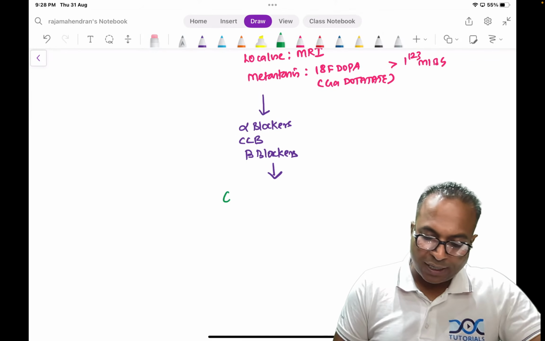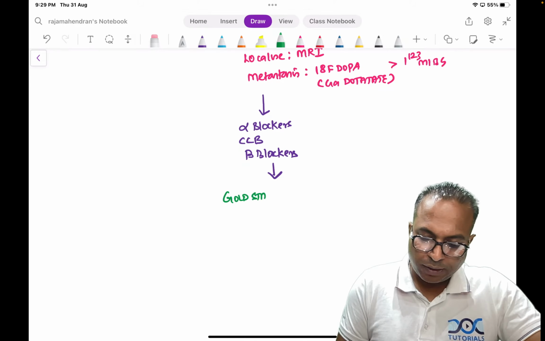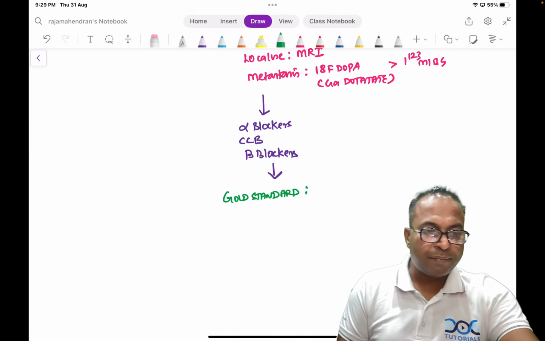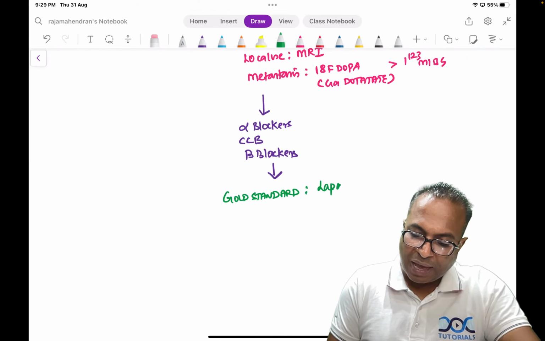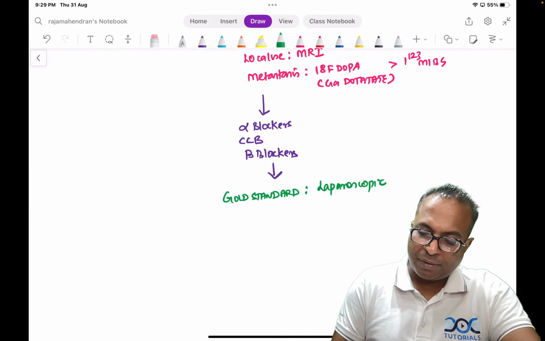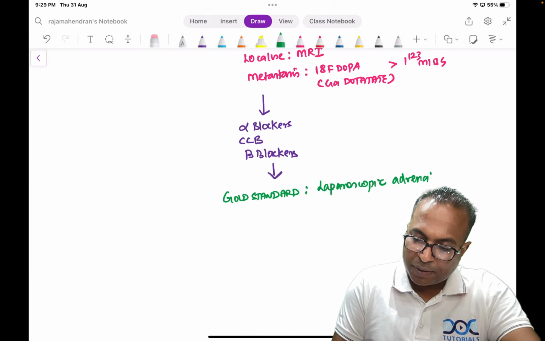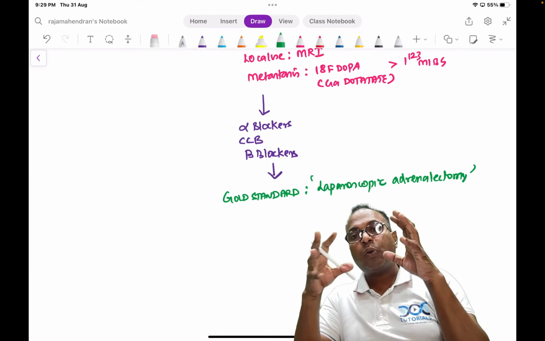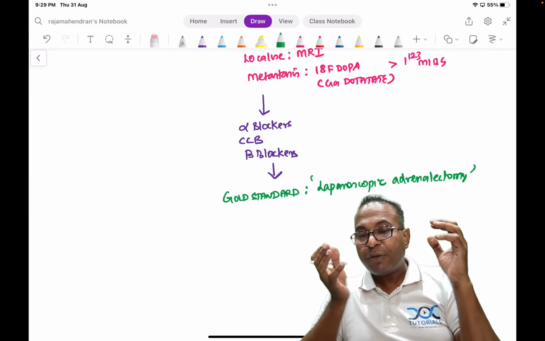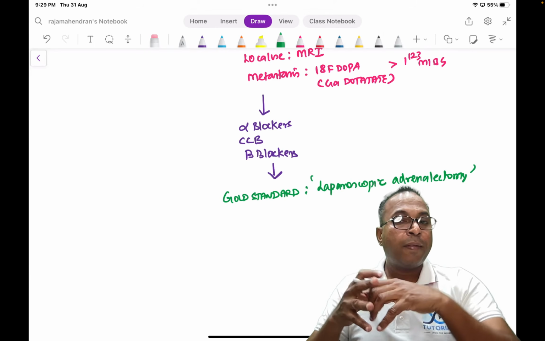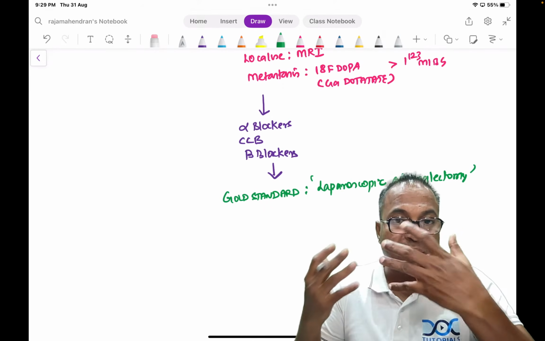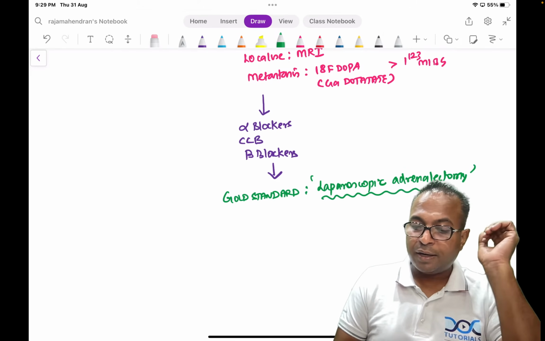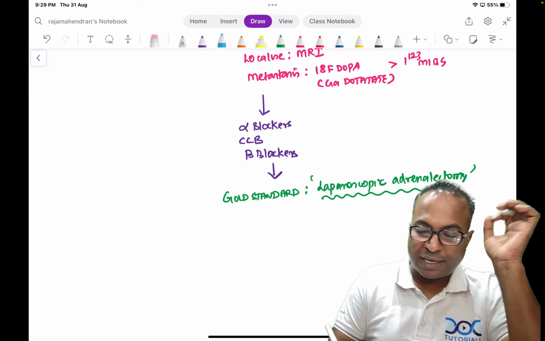What is the gold standard operation? What is the gold standard surgery for the patient? Can you tell me? Please remember, laparoscopic adrenalectomy is the gold standard. Why is laparoscopy best? Because there will be minimum handling. When you do it laparoscopically, we are not going to handle the tissues roughly, so the release of hormones intraoperatively will be less. So laparoscopic adrenalectomy is done, and we have to use short-acting GA drugs.